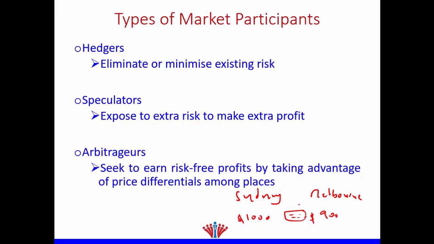There are also some shared features between speculators and arbitragers. Speculators don't need the product, but they enter the market to make profit. Arbitragers also don't need the product, they enter the market to make profit. The only difference between speculators and arbitragers is that speculators take higher risk to make higher return, but arbitragers don't take higher risk. They benefit from market disequilibrium, and that's why they enter the market only when there is arbitrage profit, which means the market is not at equilibrium.